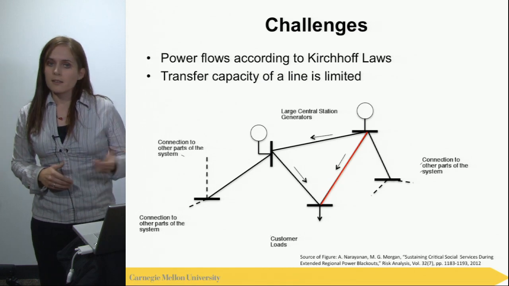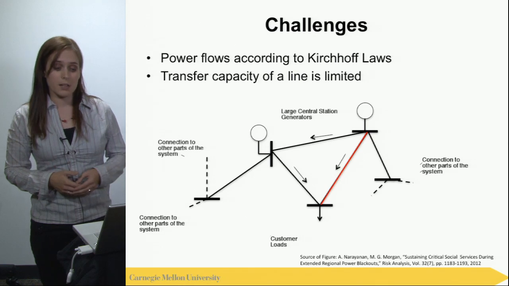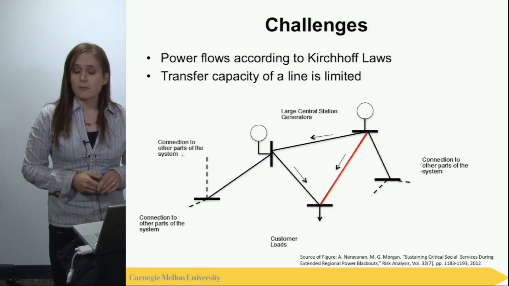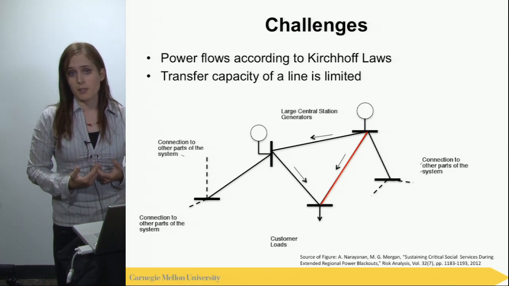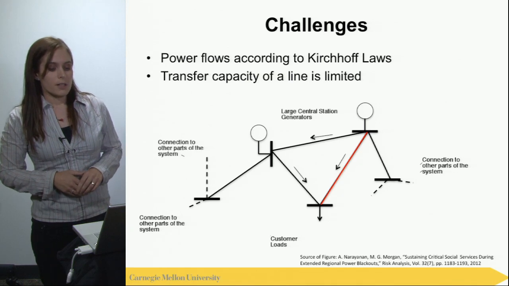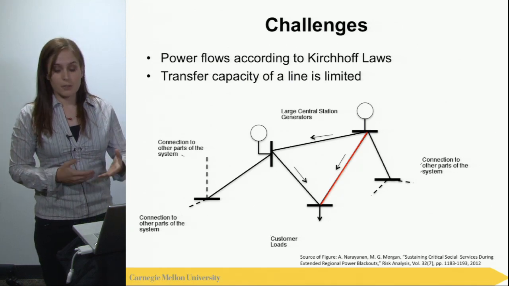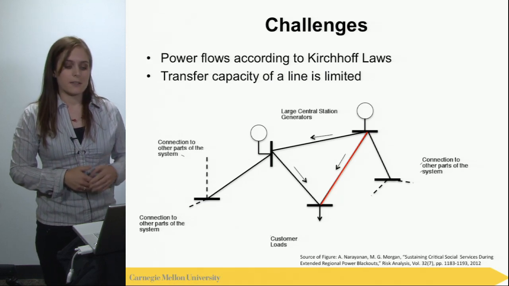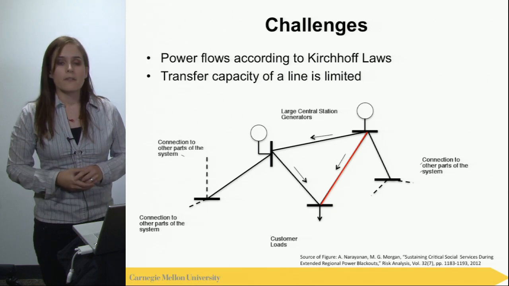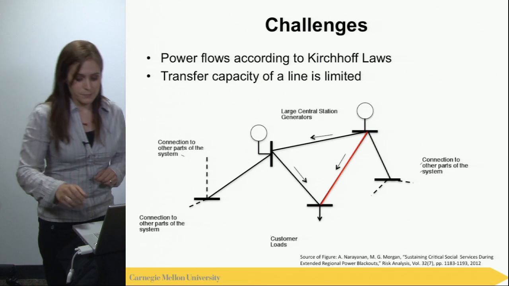Now, let's assume that the right generation plant is the one which is providing power at low cost, and the other one is more expensive. So that means that as soon as this line reaches its limit, we can't use the cheaper generator anymore to supply the load. Another reason why we would want to get rid of this congestion is that this generation plant might be a wind power plant. If we can't use that anymore, then we basically have to spill available wind power, which is very valuable.